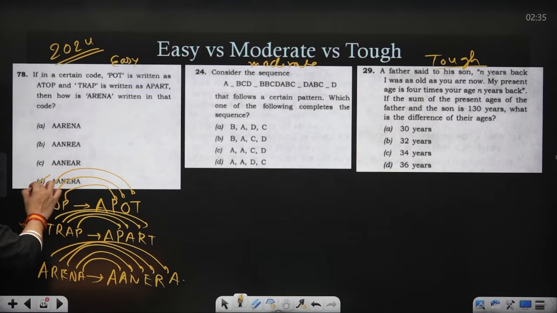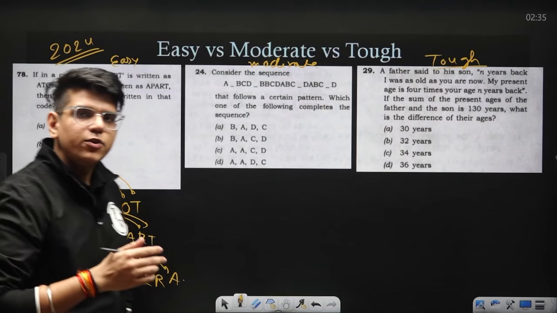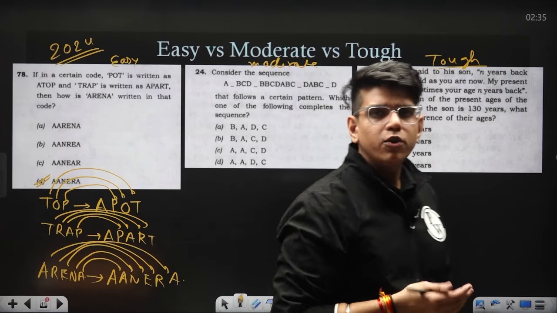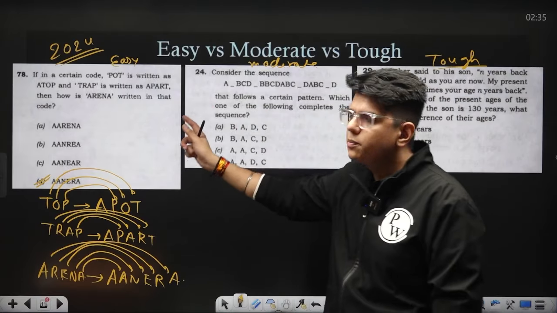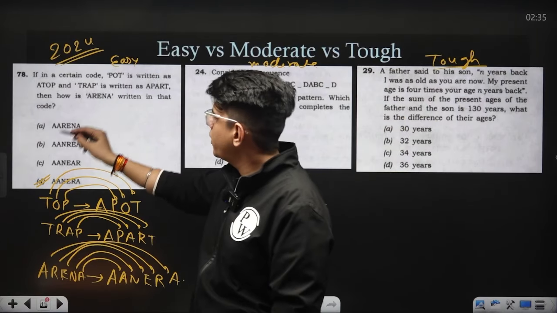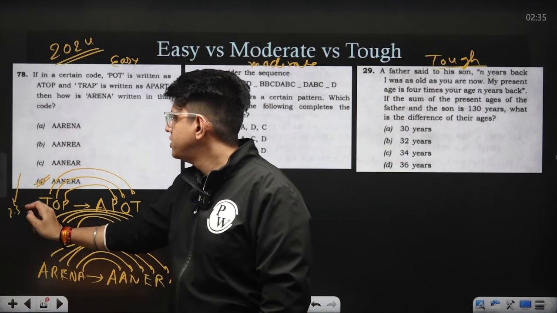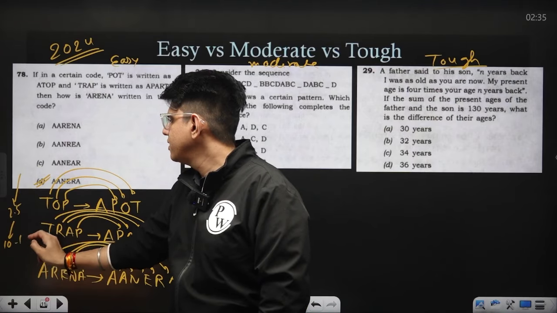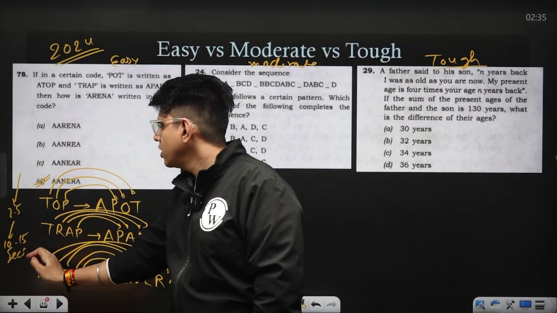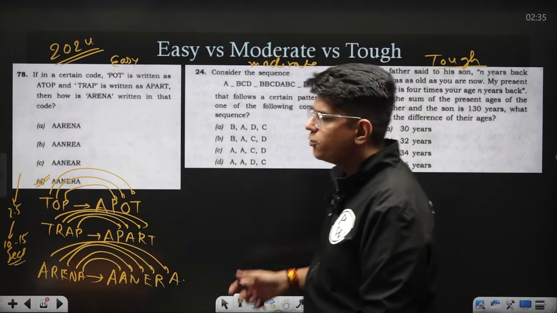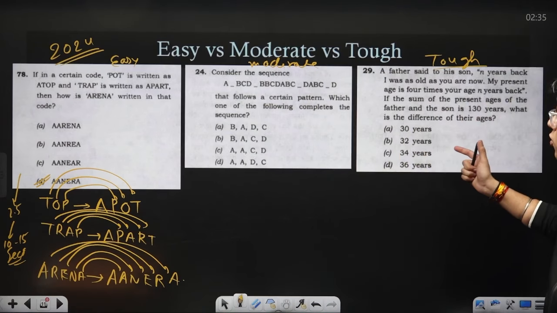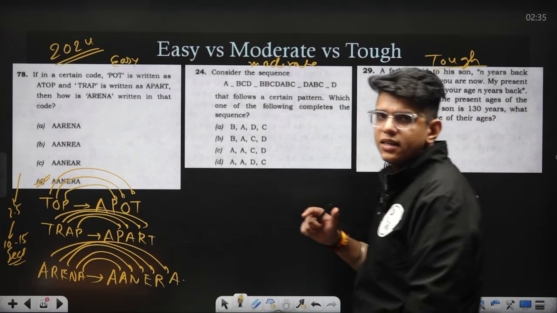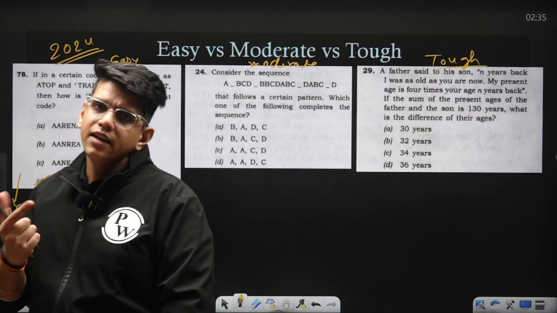A-N-E-R-A. So option D. So this is a very easy question. If you have solved such questions before, you will easily identify this in the paper and you will get 2.5 marks in just 10 to 15 seconds. Now this is a good deal because if you want to solve this tough question, it will take you more time and there is a probability that you will solve it incorrectly.